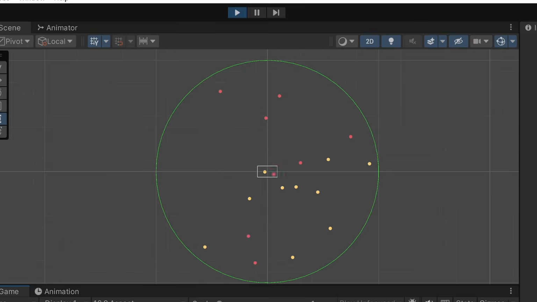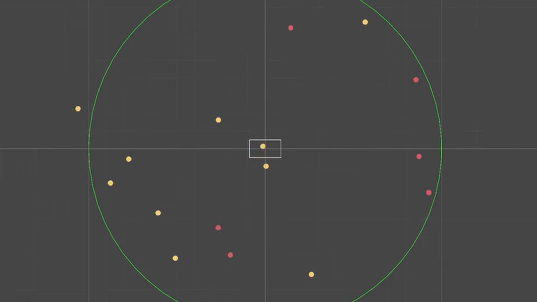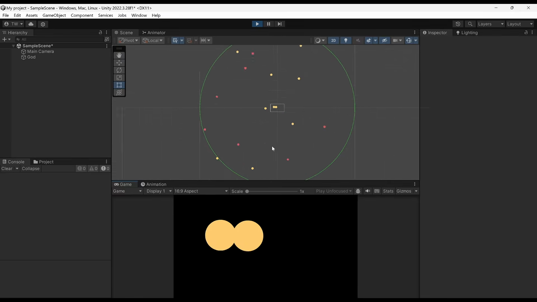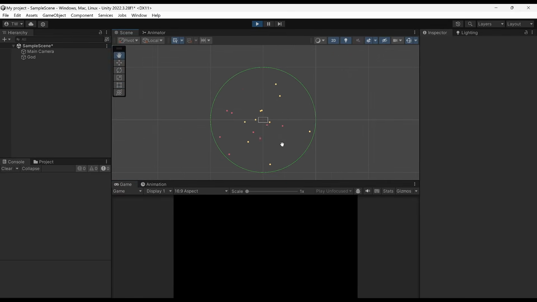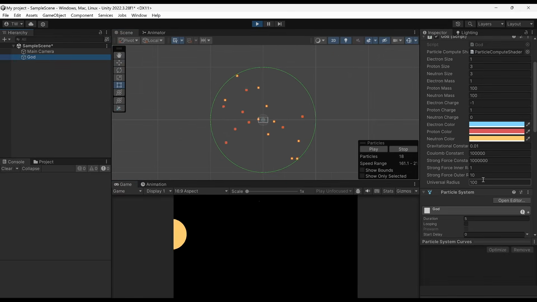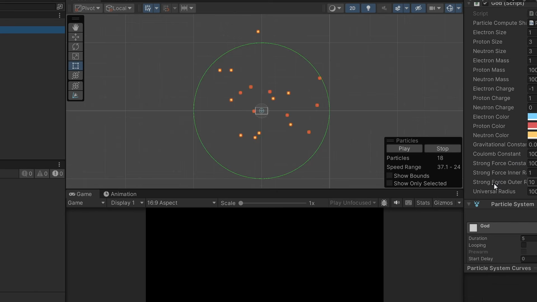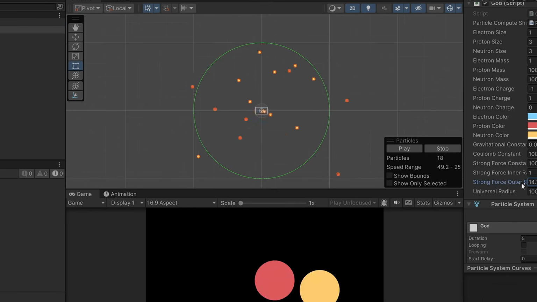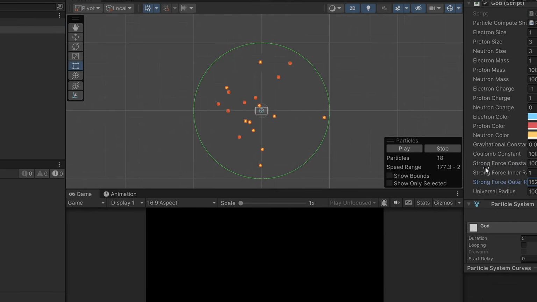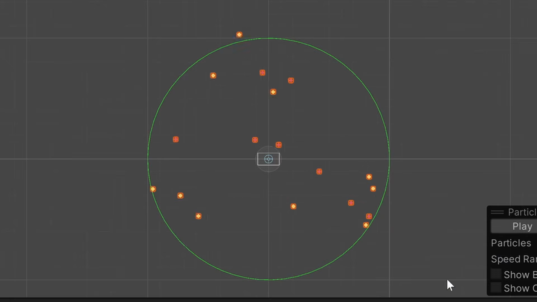Come on. Form atoms. Form atoms. It's not doing it. Enough. Okay, I wonder what will happen. We can just change these parameters on the fly. What happens if we increase the strong force outer radius? Oh, look at that. Oh, look, it's taming itself a little bit.